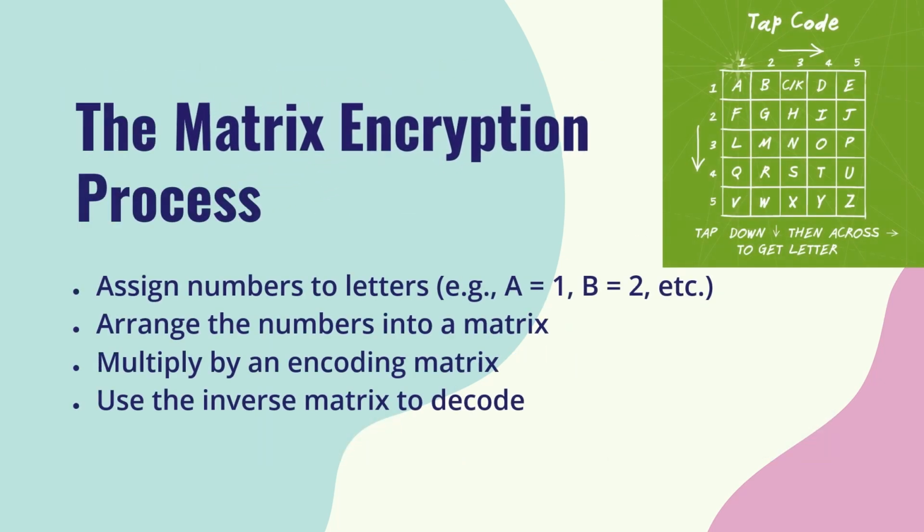Here is how it works in a simplified way. We first assign numbers to each letter in a message. For example, A equals 1, B equals 2, and so on. We can then arrange these numbers into a matrix, and by multiplying this message matrix by an encoding matrix, we can create an encrypted version of it. To decrypt it, the user needs to use the inverse of the encoding matrix to retrieve the original message.